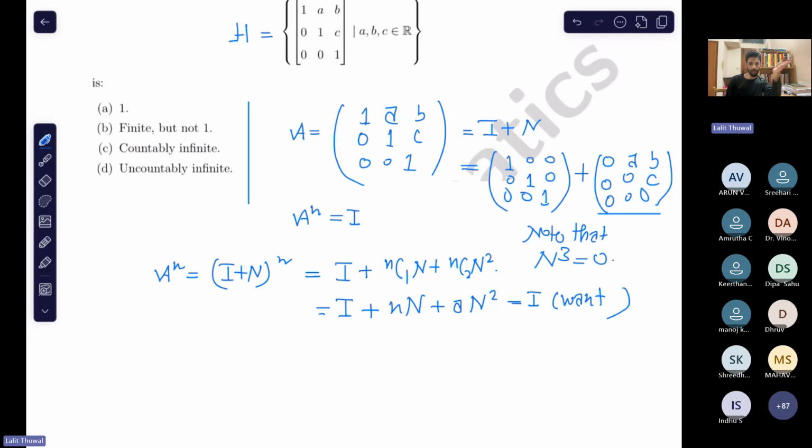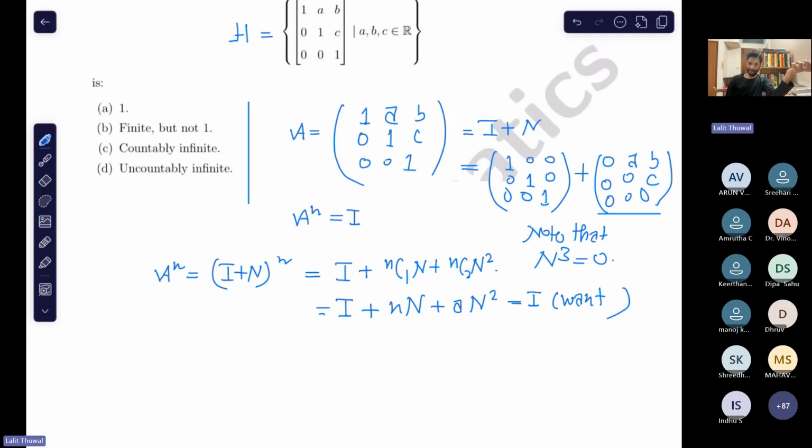If you take a, b, c equal to 1, 1, 1, okay, so I'll verify, check it. Then what do you get? n square equals some non-zero matrix, right? Only one non-zero entry in the top rightmost corner. I mean, a13 is non-zero, that is equal to 1, and other entries are 0. So n square need not be 0. Am I right?